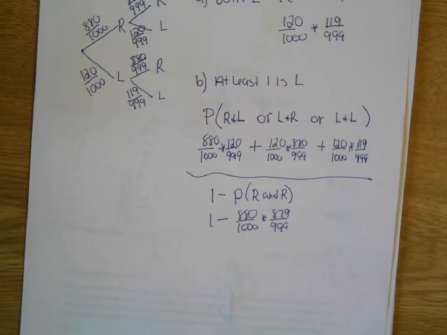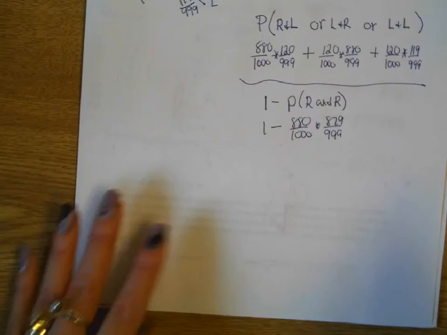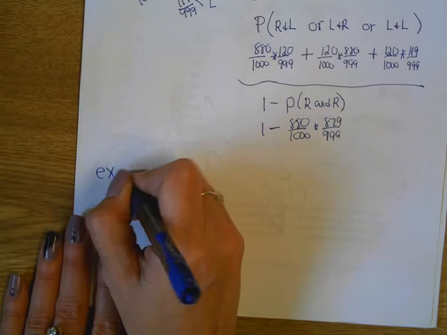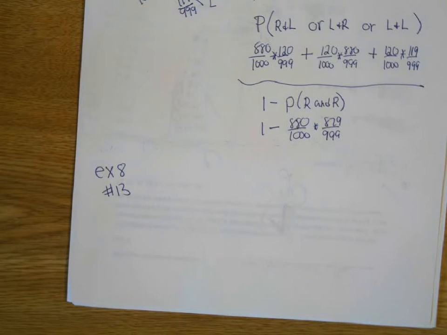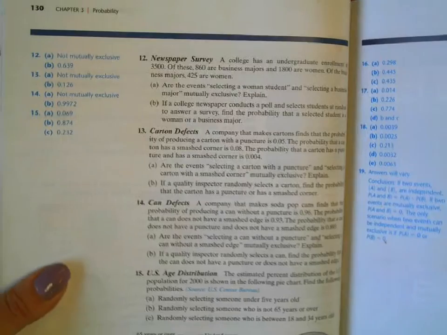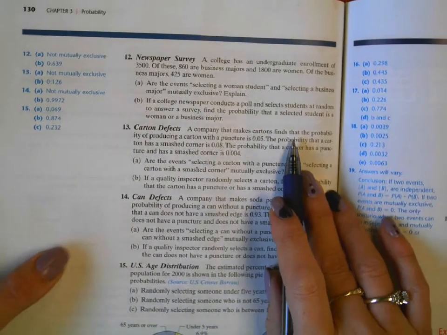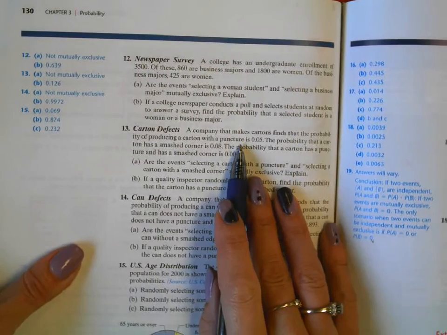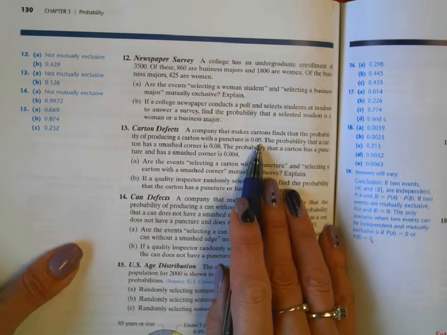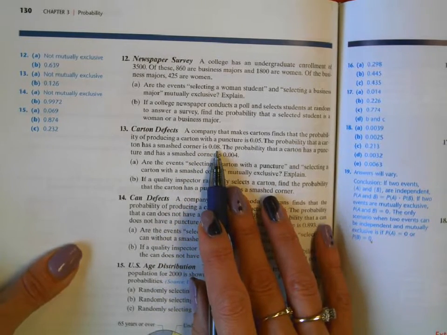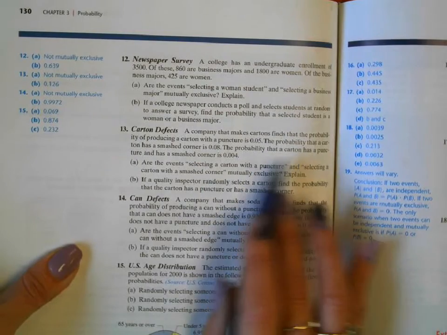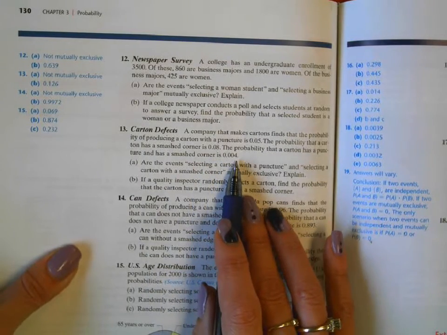All right, and then the last one is a story problem one, number 13. This is it. Because the story problem ones seem to be the toughest ones. So it says a company that makes cartons finds that the probability of producing a carton with a puncture in it is 0.05. The probability that a carton has a smashed corner is 0.08. And then the probability that a carton has both things wrong with it is 0.004.